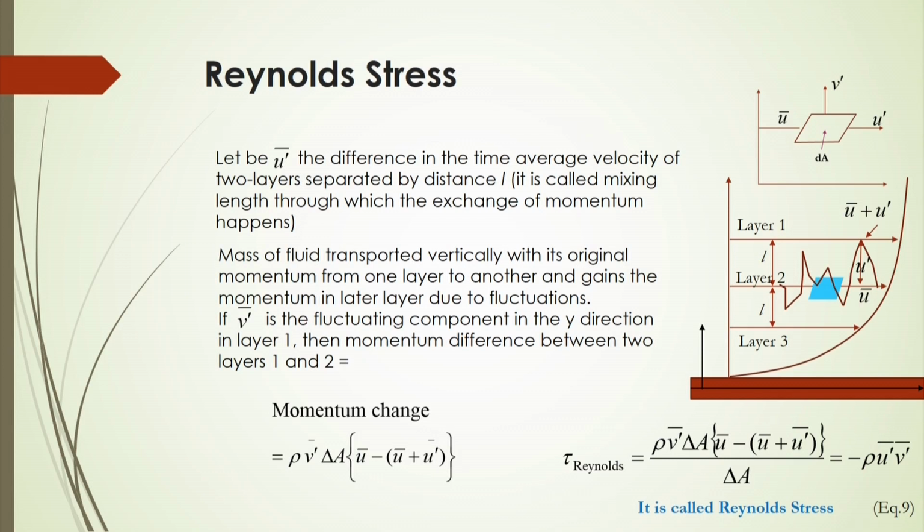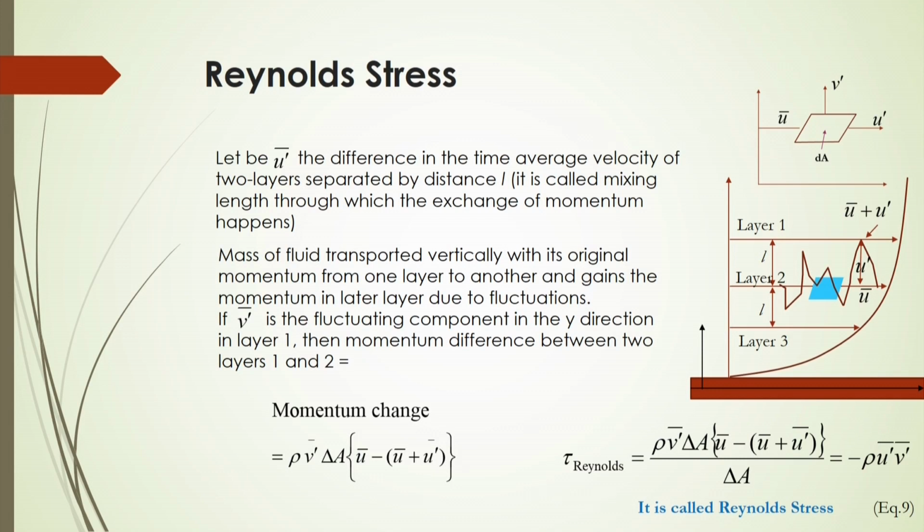So, if we consider these two layers, what is the mass of fluid transported vertically with its original momentum from one layer to the other, and how can momentum be gained in the later layer due to the fluctuations?